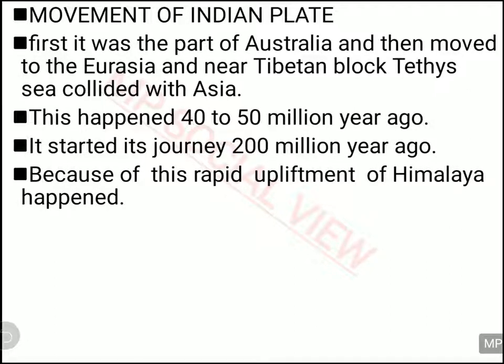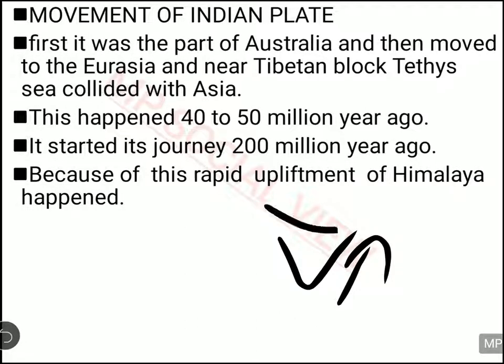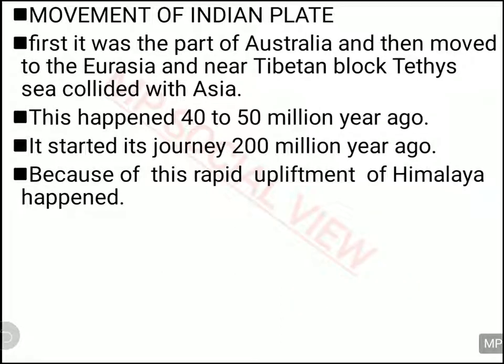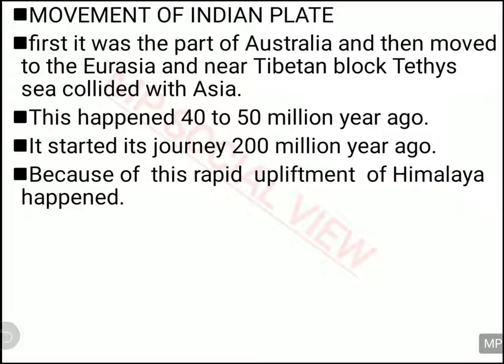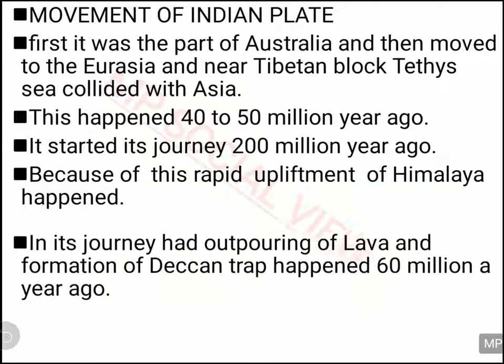And because of this collision, when the Indian plate came from this side and you had the Tibetan plate, the force came from both sides, from below and from above. When you put force on a book from opposite directions, what happens? The book gets folded. In the same way, when force was applied from two opposite sides, the crust got folded like this, and this led to the upliftment of the Himalayas in our country, and this way the Himalayas got formed.